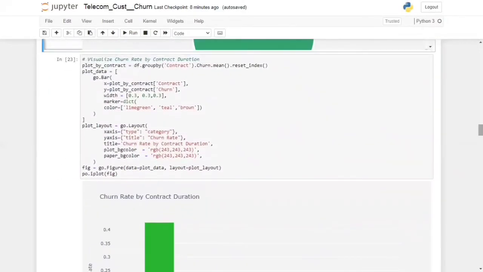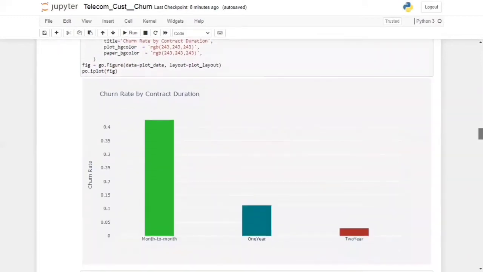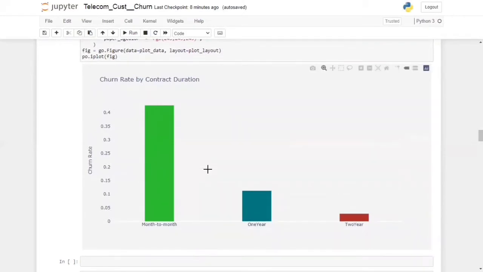Similarly we have visualized the churn rate by contract duration, using the same methods. As we can see, customers who have a shorter contract are likely to churn more, and customers who have a contract of longer duration are less likely to churn.